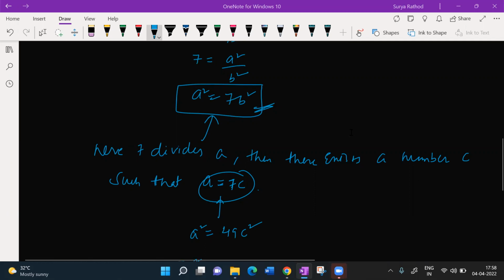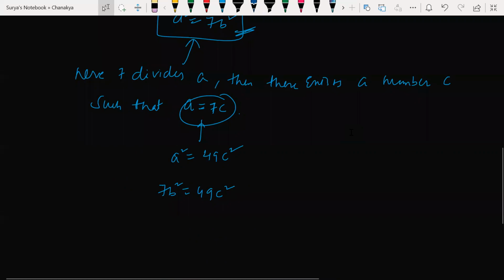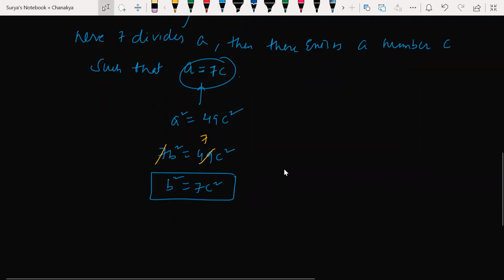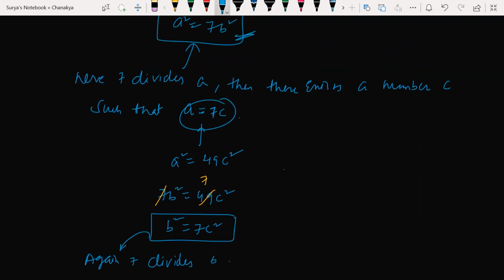So 7b square is equal to 49 c square. Correct? So now can I write this as b square is equal to 7c square? Very good. This is what I got here. So what is happening here now? What is the meaning of this? Again 7 divides b. Again 7 divides b or not? Yes, sir, 7 divides b.